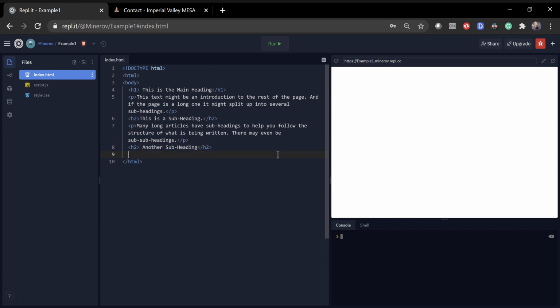Now, since we wrote down everything with a closing tag, the only thing we need to do is close down our body. So we do the same exact thing: less than sign, slash body, and then our greater than sign, and that's pretty much it.